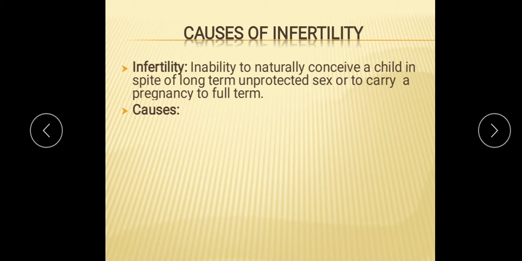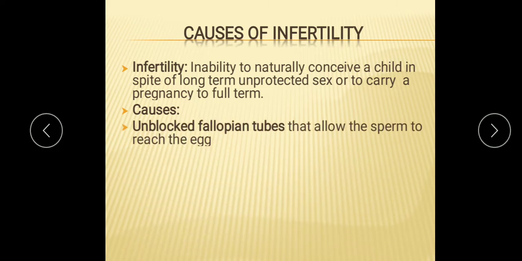Now there are many reasons why a couple may not be able to conceive. So we will see all these causes also. Infertility affects approximately 10% of the people of reproductive age. Roughly 40% of the cases involve a male factor, and 40% involve a female factor, and the remainder involve both the sexes. So what are the causes?